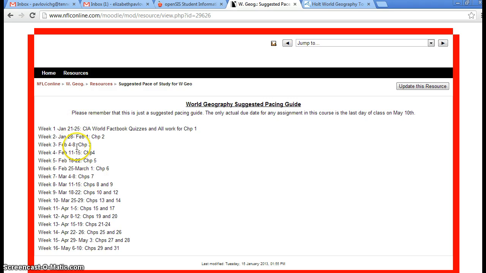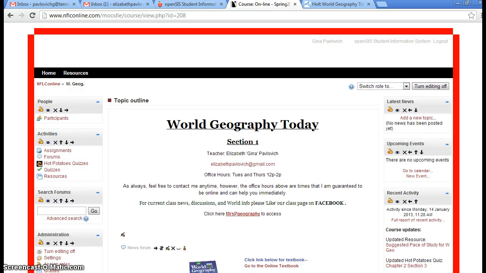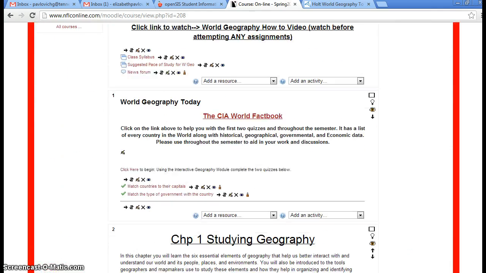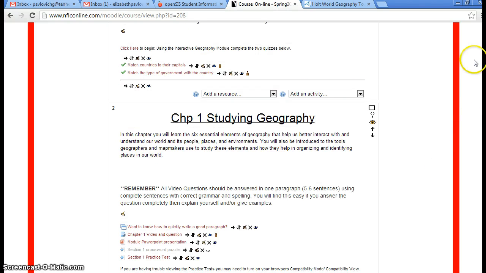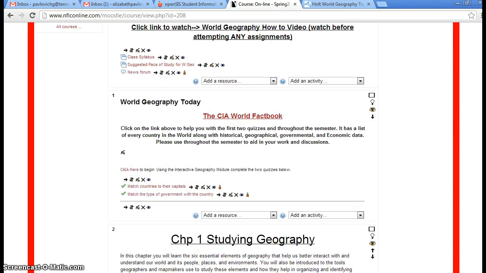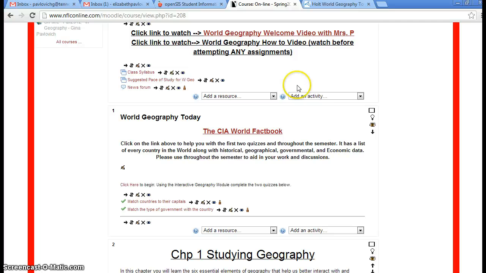But this is just a great little way to help you see, am I on pace? Am I behind? Am I ahead? What's going on? So make sure you check that out. You can even print it off and write it in your calendar or use it as a little checklist.